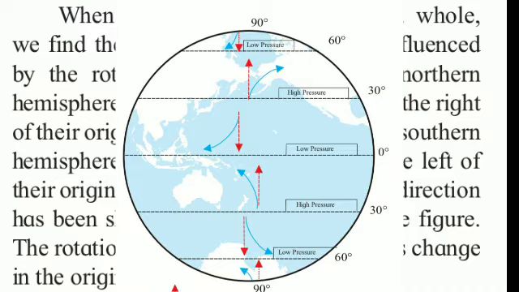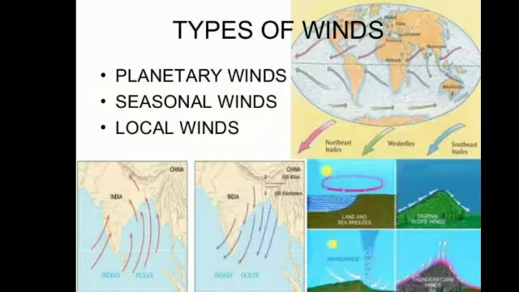Okay. Student, winds are known by the direction. Now we have seen that it is moving from the northern hemisphere, and below the equator it is moving to the southern hemisphere. So because of the direction in which they blow, they are known by these names. For example, if wind is blowing to the west side, it is known as westerlies. Understood? So now let's see the types of winds.